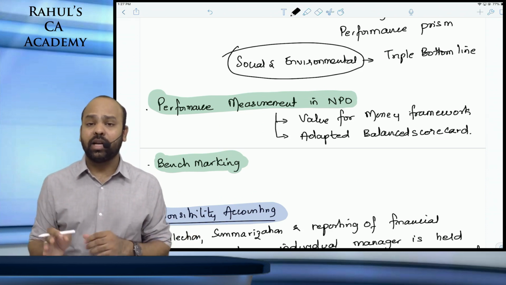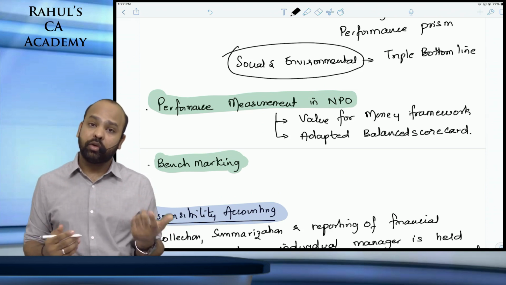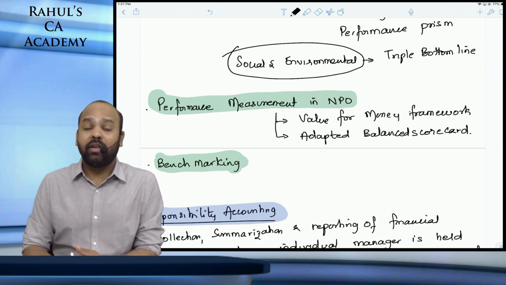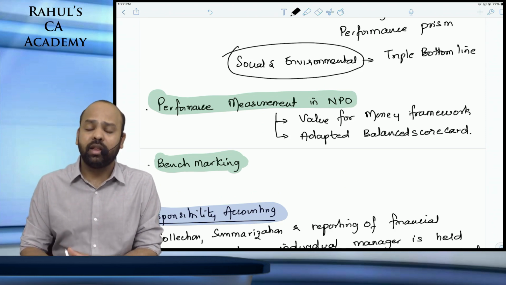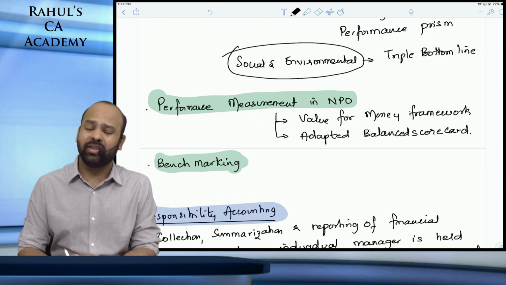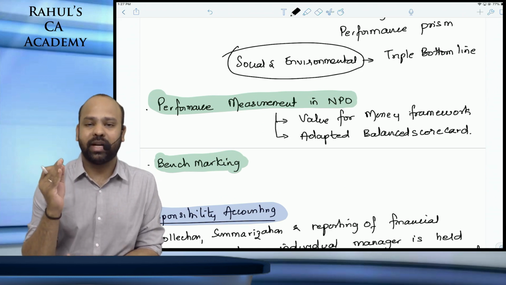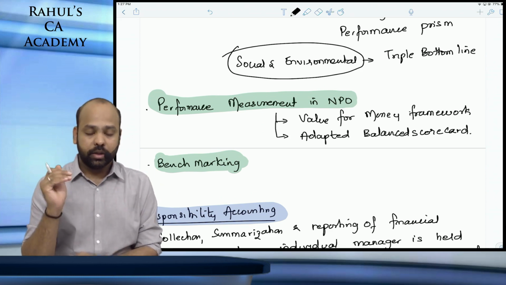There can be a practical question as well as a theoretical question that can come from this chapter. Undoubtedly, this chapter beta is more relevant, more important from the viewpoint of theory, as all of these performance measures can be asked in case studies. In November 2019, the very first question for 20 marks was also based on non-profit organizations. So yes, you will have to master this topic. You have to be really good at it.